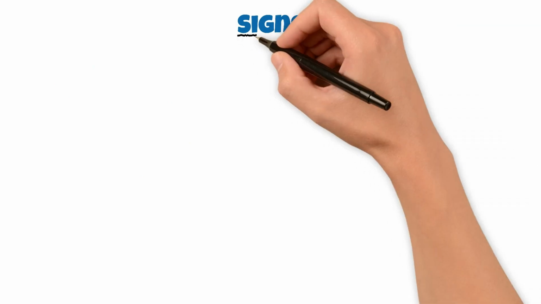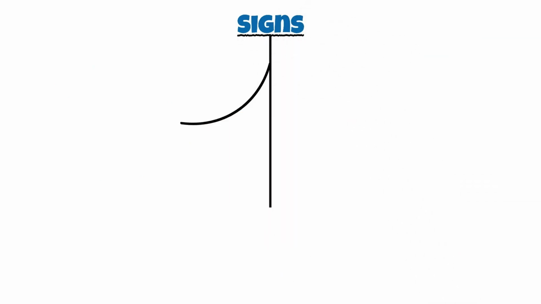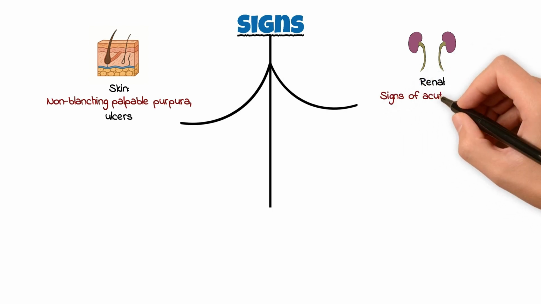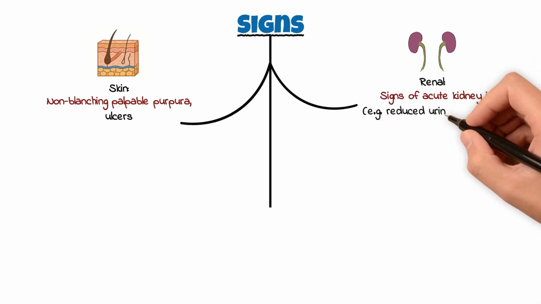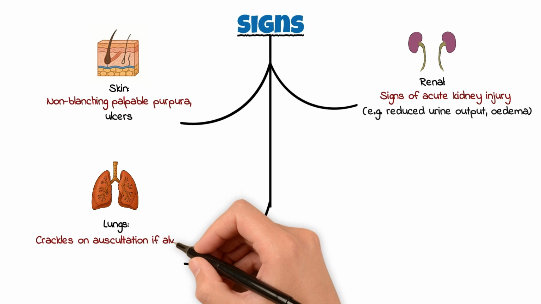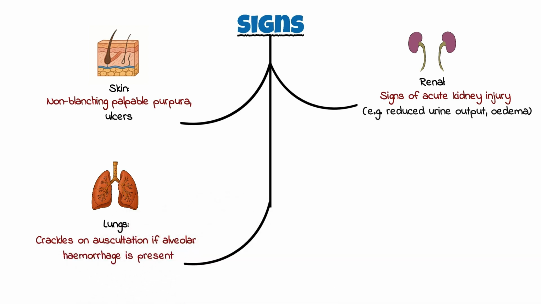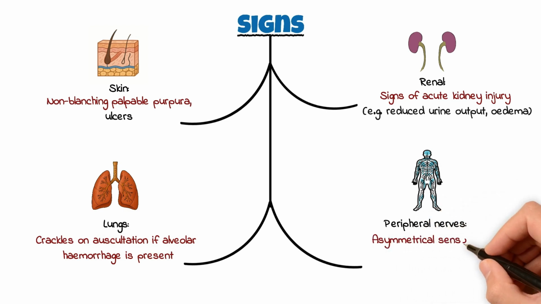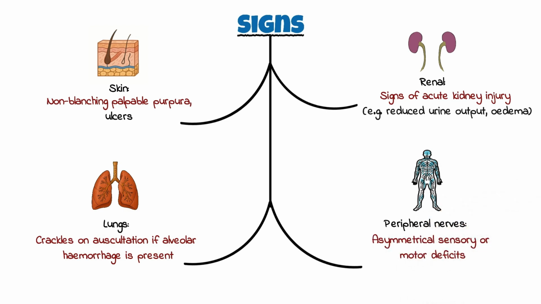Signs. Skin: non-blanching palpable purpura and ulcers. Renal: signs of acute kidney injury, for example, reduced urine output and edema. Lungs: crackles on auscultation if alveolar hemorrhage is present. Peripheral nerves: asymmetrical sensory or motor deficits.